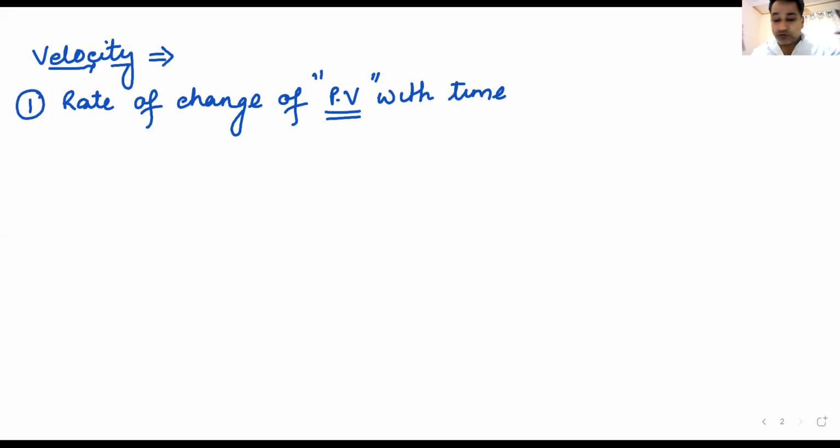Can I have some raised hands, sir? Okay, sir. Rate of change of position vector is good. That is the correct definition.